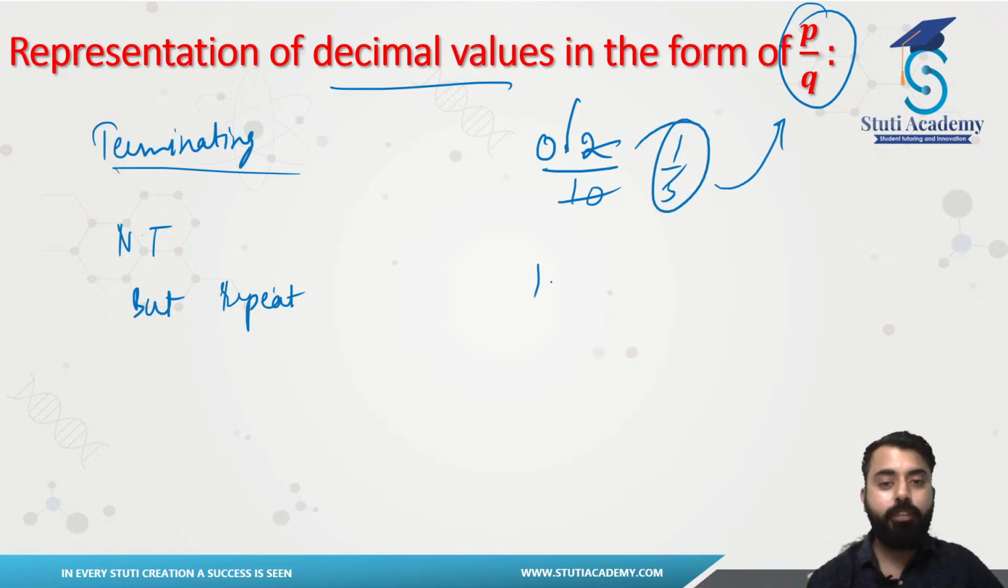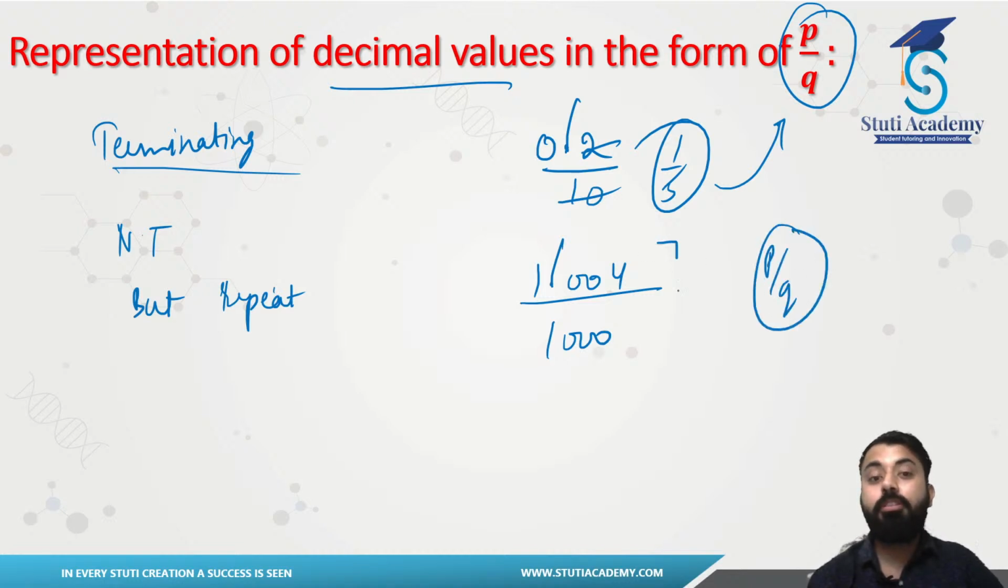If I give you, let's say, 1.004, and I want you guys to represent this in the form of p by q, initially you can just remove the decimal, and there will be 1000 at the denominator. So this will be in the form of p by q, although this is not in the lowest form. That means it will be divisible by common multiples. You can divide them, and you will still get the answer in the form of p by q. Understood? That is the case.